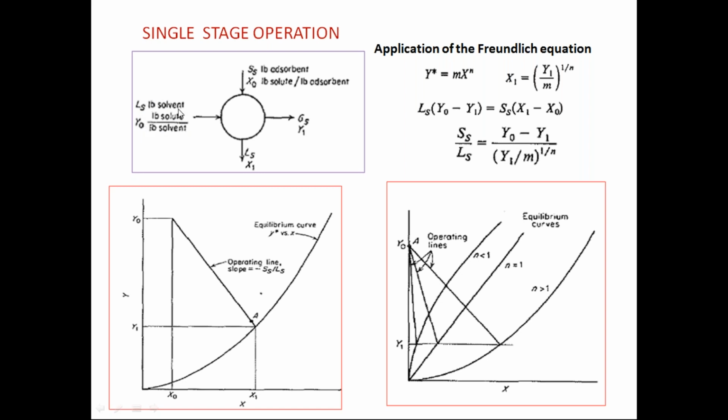So you will get Y0 as kg solute per kg of solvent. That gives the weight ratio, or mole ratio also can be taken. In that case this will be moles, and if you take the weight ratio, then Y0 is equal to weight of the solute divided by weight of the solvent.